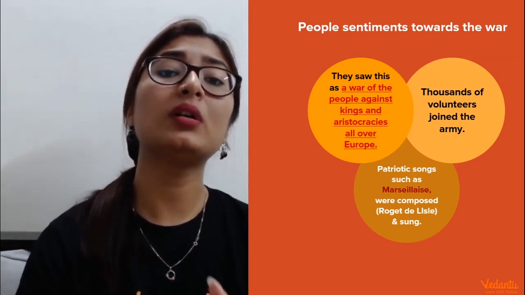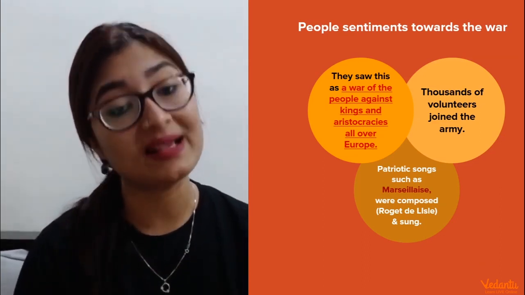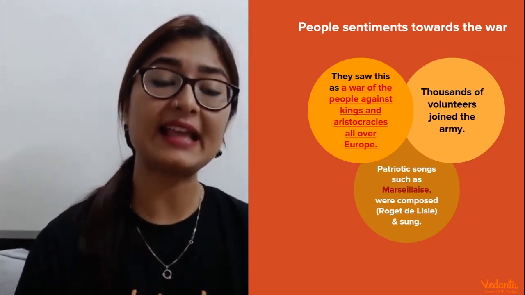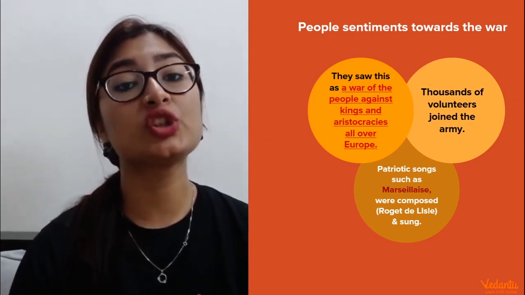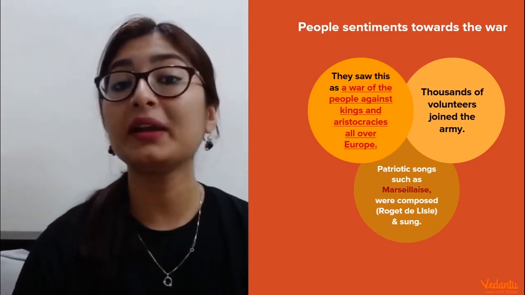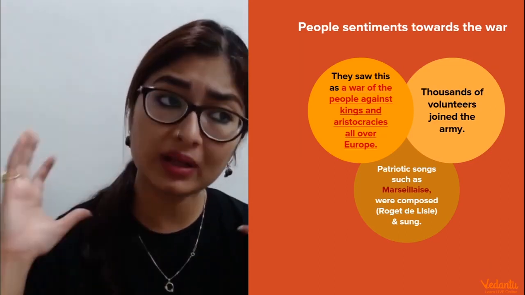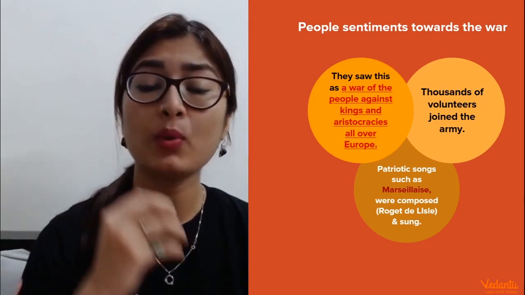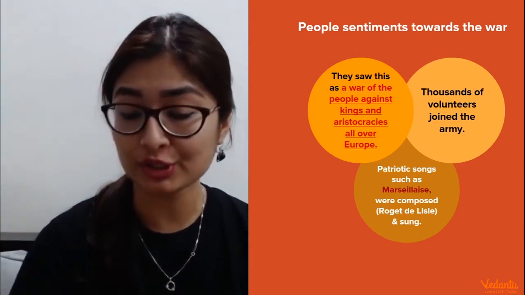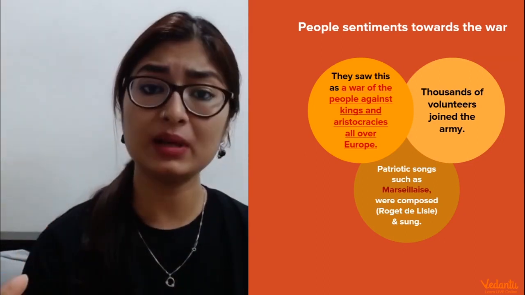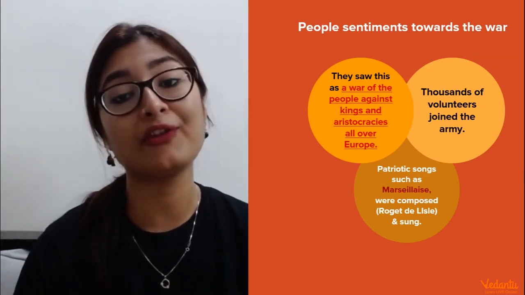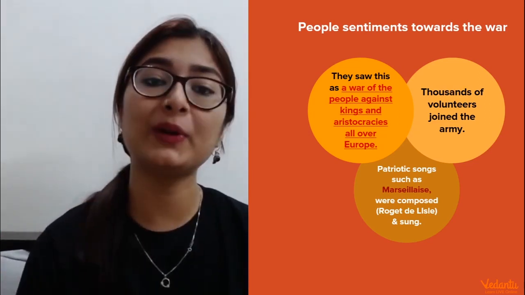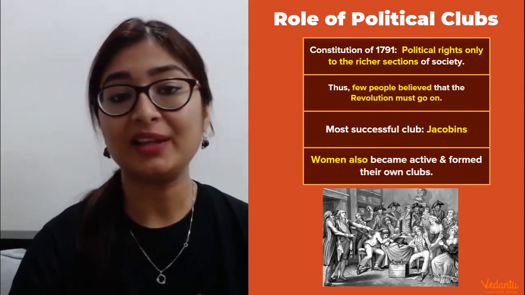Similarly, there were patriotic songs that were coming up as well, and one such song was the Marseillaise. Now, what is Marseilles? Marseilles is actually a place which inspired the people to write a song, because a lot of people from this place were coming and sacrificing themselves, joining the army, joining the soldiers of the revolution. This song became so famous and so popular that it was ultimately declared the national anthem of France. It was written by Roger de Lisle.